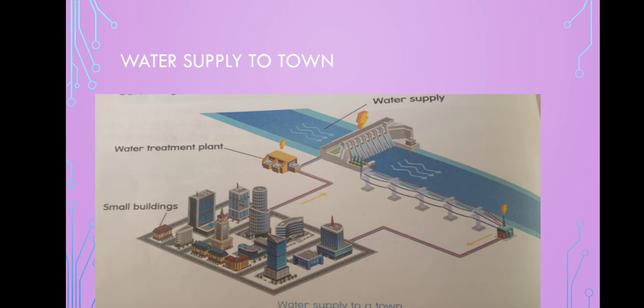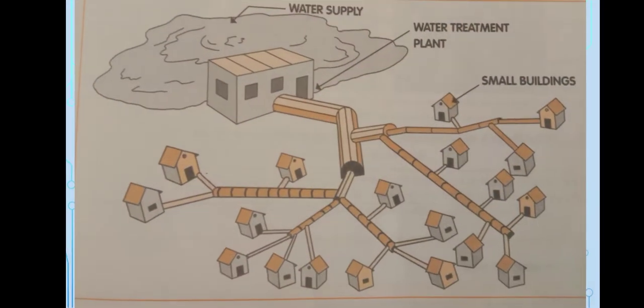Open your workbook, children, page number 37. There they have given one picture. Look at the diagram and show how water comes from the local water sources. Here also they have given a water supply, a water treatment plant, and a small building.